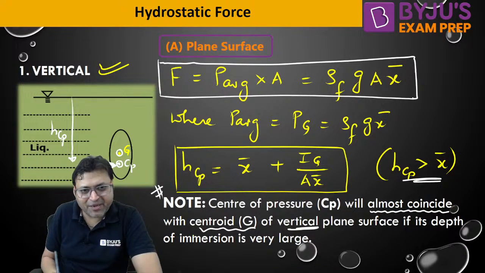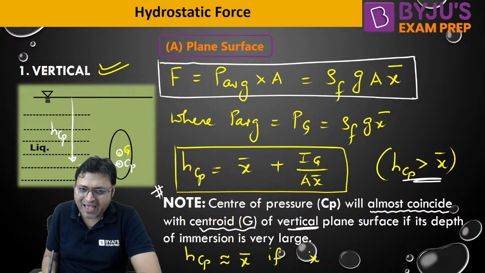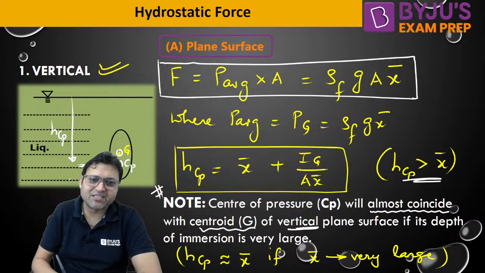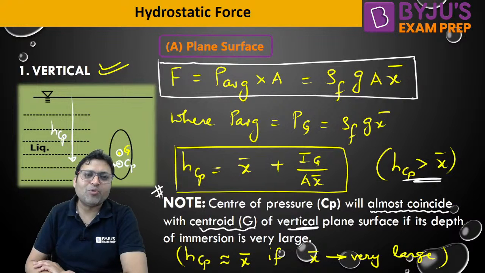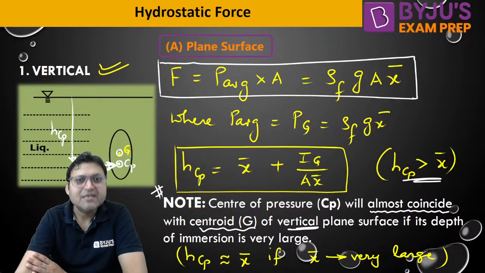So HCP almost becomes equal to X bar if X bar is very large. I hope this is all clear.